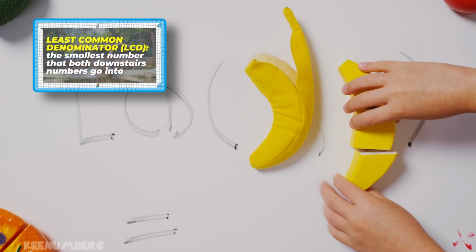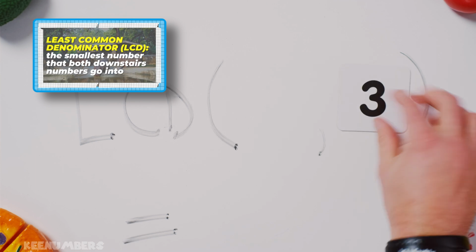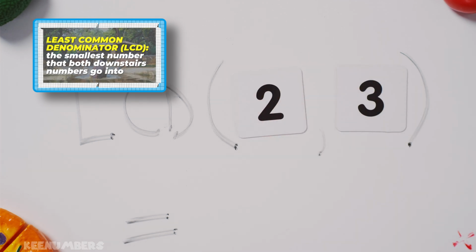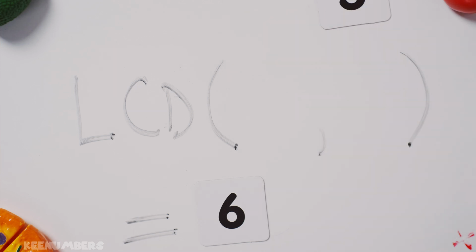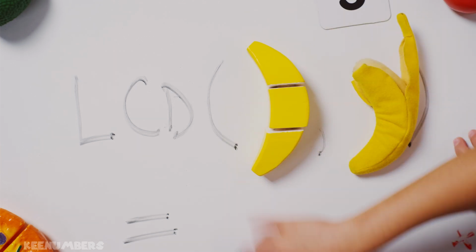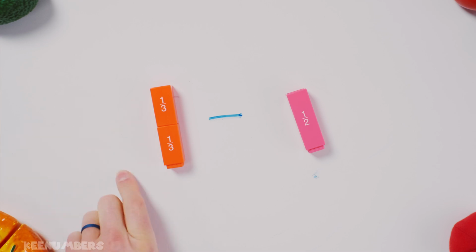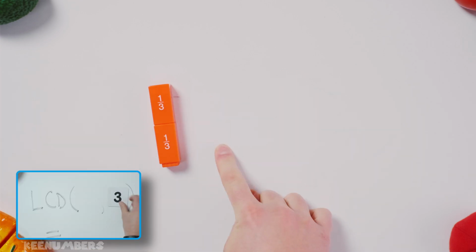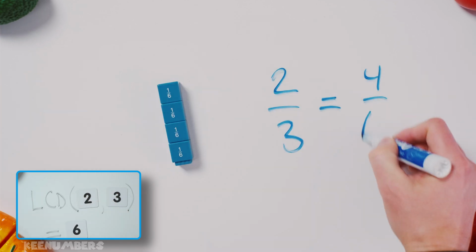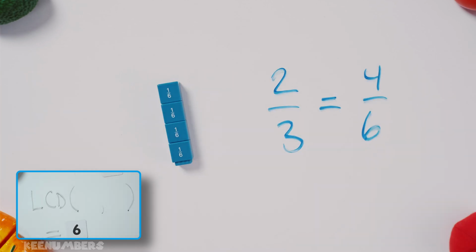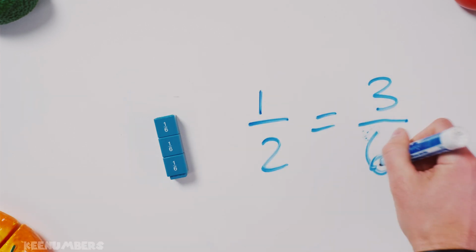The least common denominator of 3 and 2, you may recall, is 6. So we're going to convert these fractions. We have 2/3, and we need to take away a half. Let's convert 2/3. 2/3 is equal to 4/6. We made that conversion. And 1/2 is equal to 3/6.